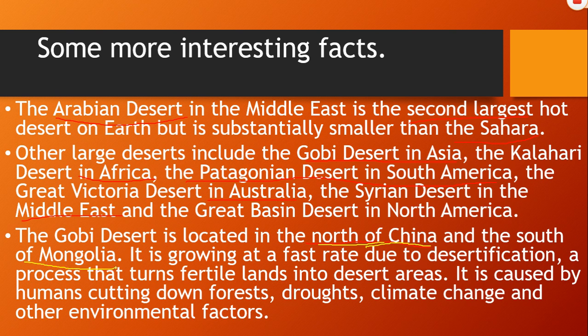It is growing at a fast rate due to desertification. Right? A process that turns fertile lands into desert area. That is desertification. We call it desertification, right? A process that turns fertile lands into desert areas. It is caused by humans cutting down forests, droughts, climate change, and other environmental factors.